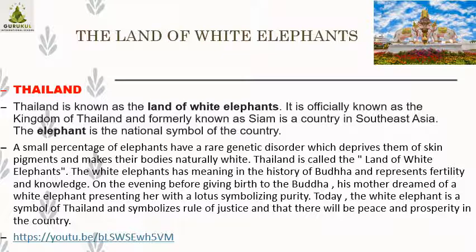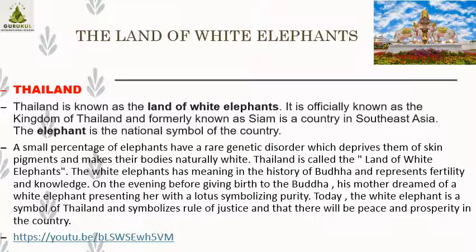But what type of elephants? White elephants. Now those are very few in number remaining. Normally, you know what is the color of an elephant? It is grayish black. But this is the land of white elephants. Thailand is known as the land of white elephants.